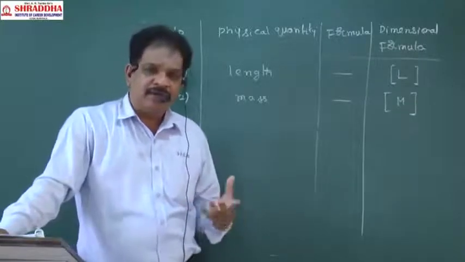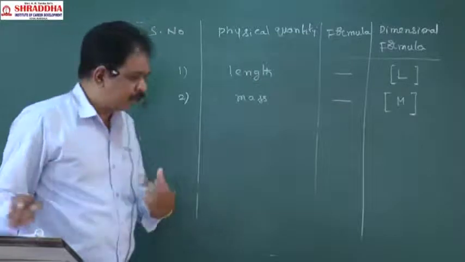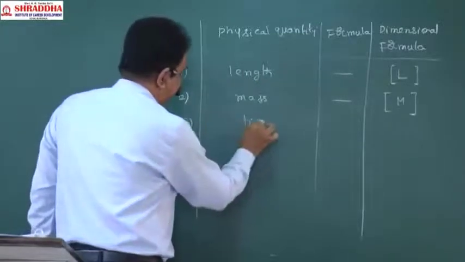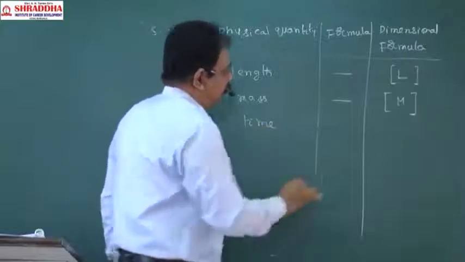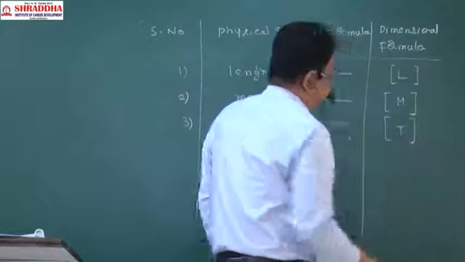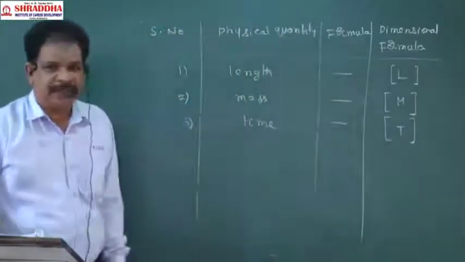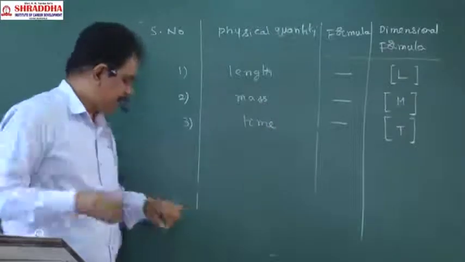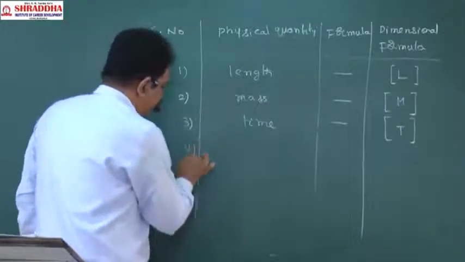Everything one by one will come like this, so you just follow. Next, length, mass, time. Time is also a fundamental quantity. Its dimensional formula will be T. Time, T.